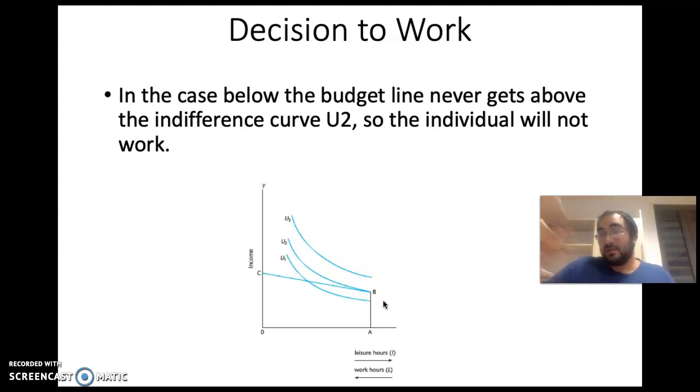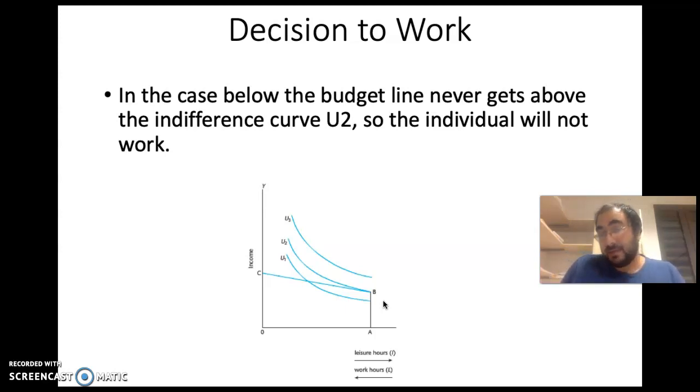So increasing wages in the economic system is likely to make more people work. Of course, people will only work if the wage increases above a certain threshold point at which the budget line becomes steeper than the utility curve.